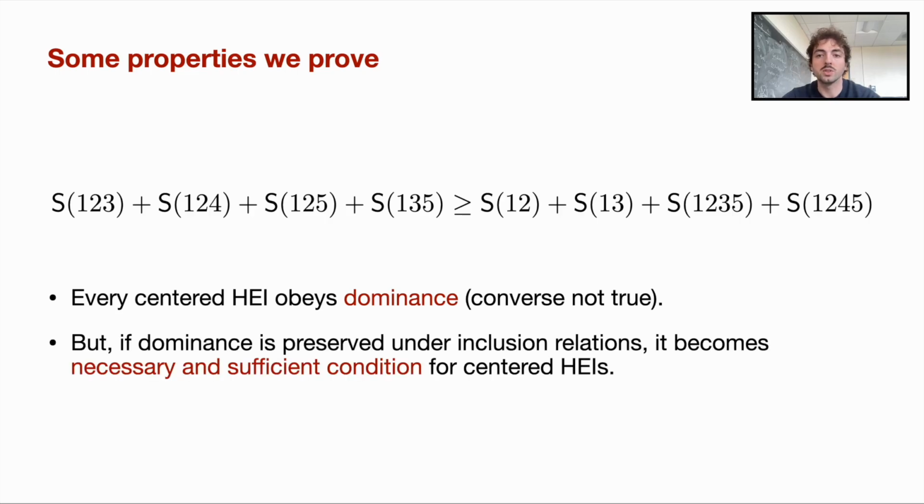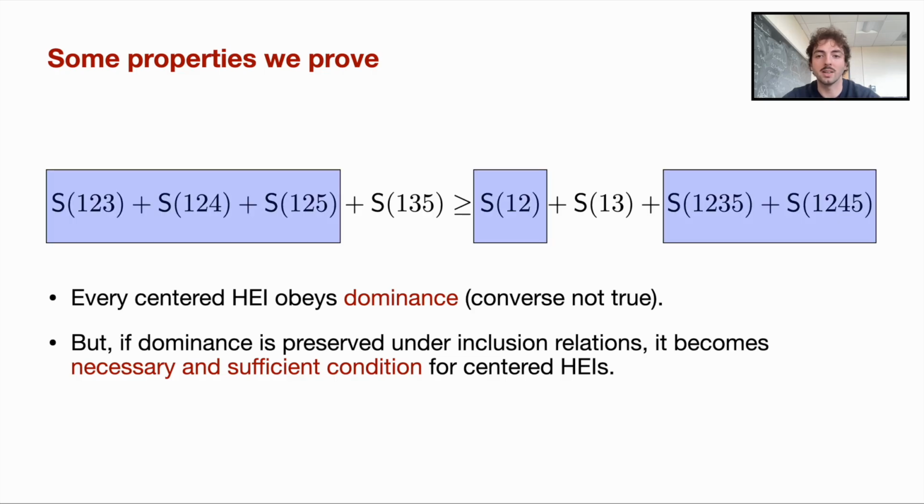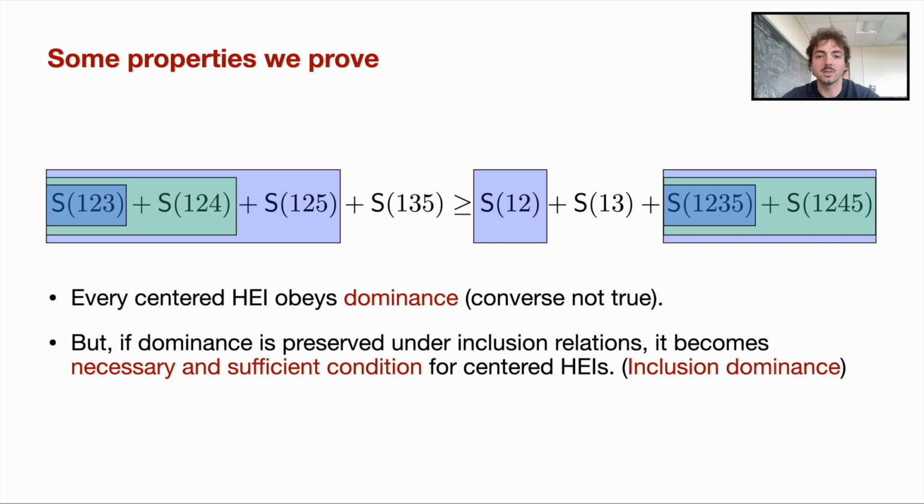For example, consider the following subset of the left-hand side terms with its corresponding subset on the right-hand side. If we consider a subset that's fully contained in the blue subset, then the corresponding subset will also be contained in the blue on the right. And this holds true for any other subset, as we show. We call this property inclusion dominance, and we prove it to be a criterion for centered HEIs. These results prove that all HEIs obey the majorization property defined in our previous work, giving strong new evidence that all HEIs are obeyed by time-dependent holographic states.